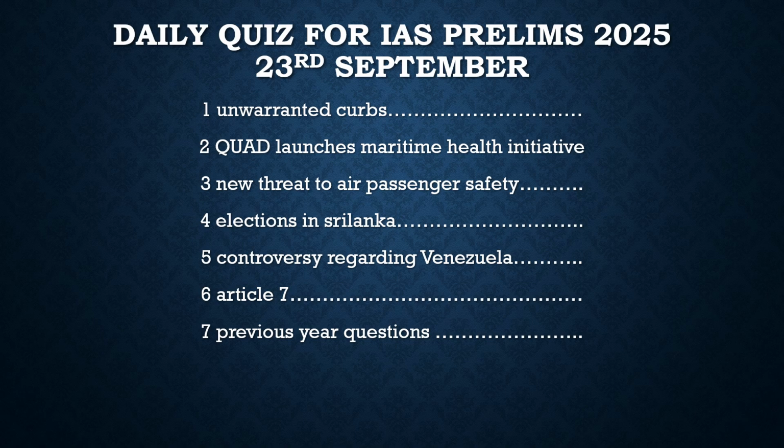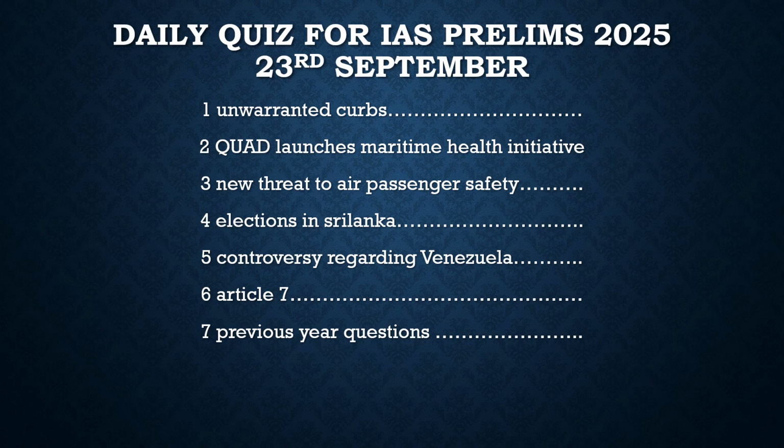Then at the end there was another article. It is about the controversy regarding Venezuela, which is a very basic and core concept. There was a presidential election, and a particular person, whose name is something like Gonzalez, according to the people has won the elections, but according to the election commission, a different person was granted the victory symbol.